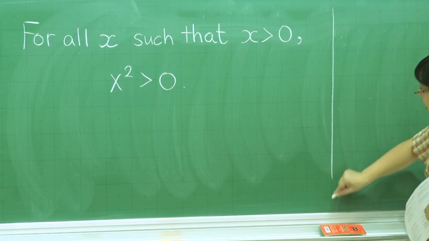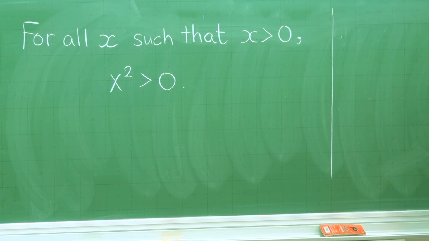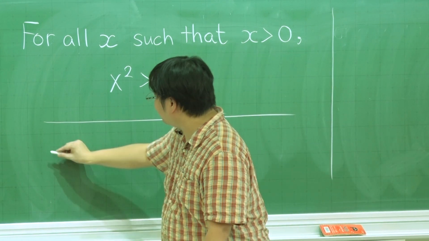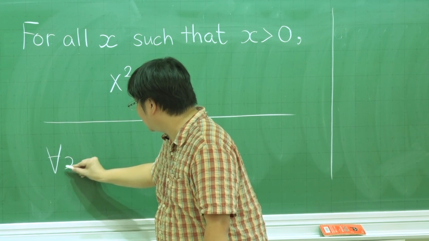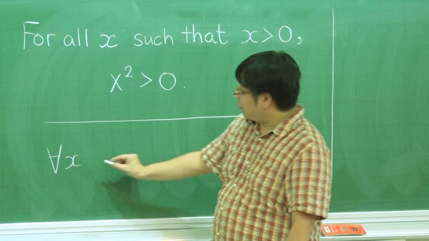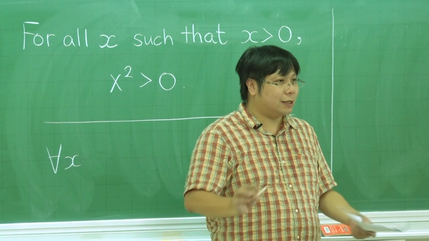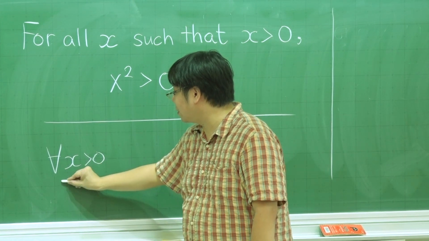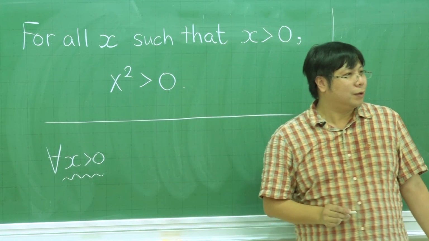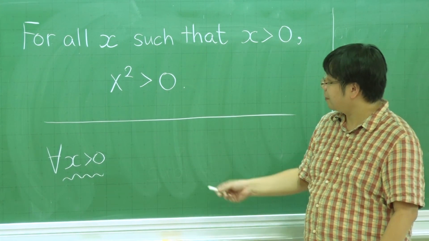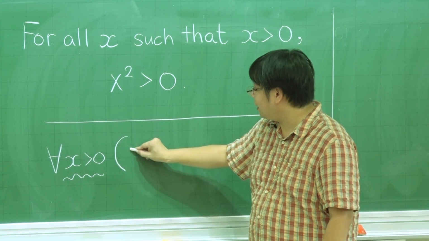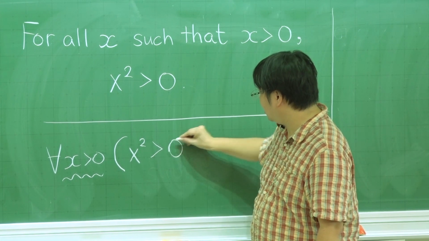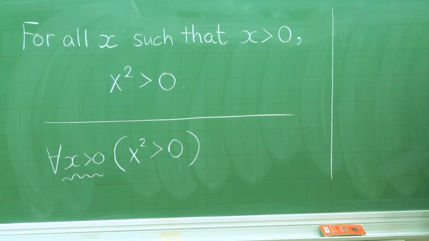Now, if we want to translate this into the form that we look at, for this one, we still have shorthand notation. Usually, we will write down something like for all x, but we have a little bit more about this x. It's not just the plain x that we talk about. For all x greater than 0, this is bound together, that talks about what are the x that are interesting. Then the function here, x squared is greater than 0. So this is a shorthand notation.